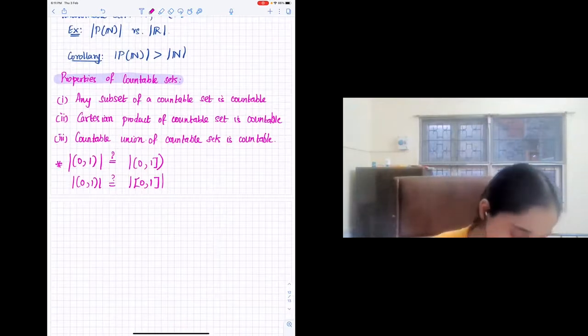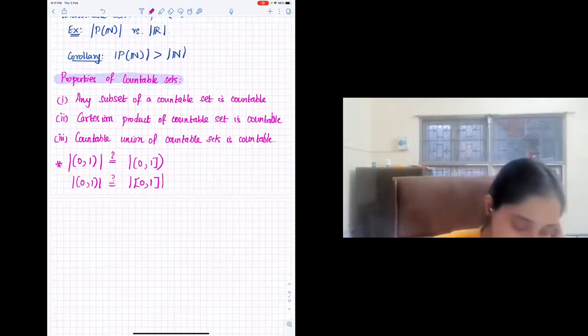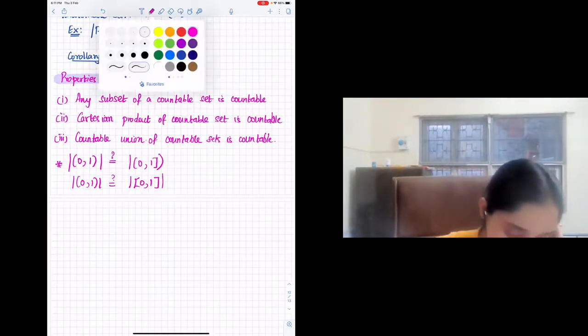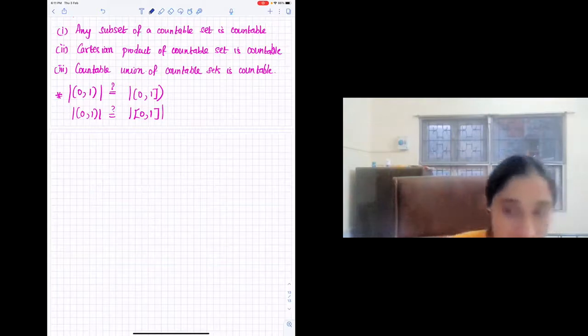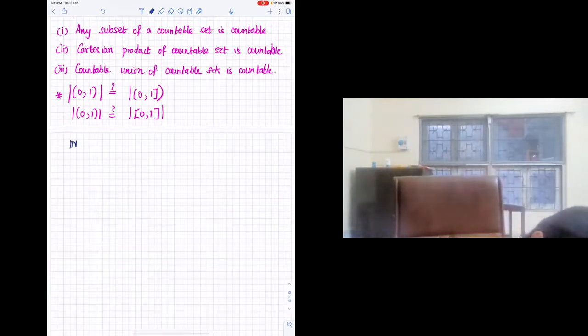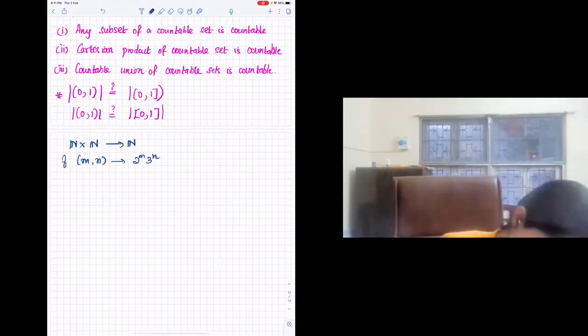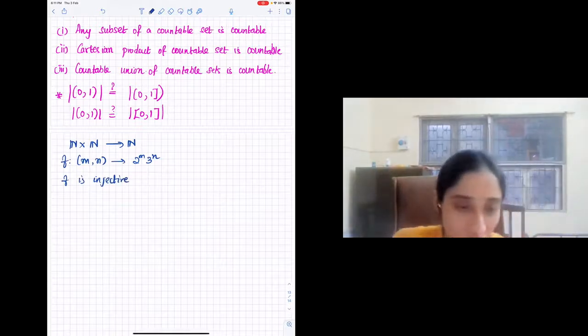But now I want to do something probably simple so that I can finish in 5 minutes. Let's try to solve this statement here. This is something similar to what one of the students had posted. In between example, what if we have an injective map? For example, N cross N to N. What was the map that we defined? We map (m, n) to 2^m 3^n. It's very easy to show that this map is injective. There is no work to do, literally. But can you try to figure out if this map is surjective or not?